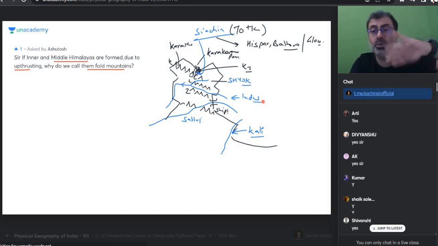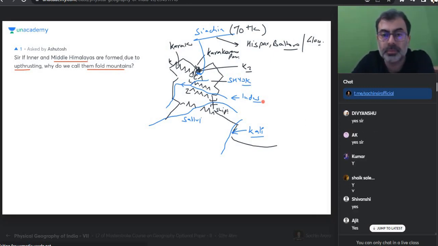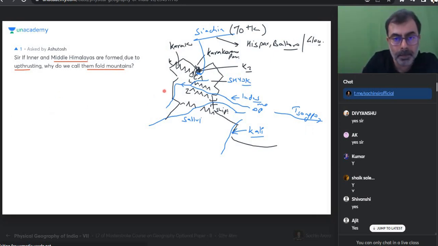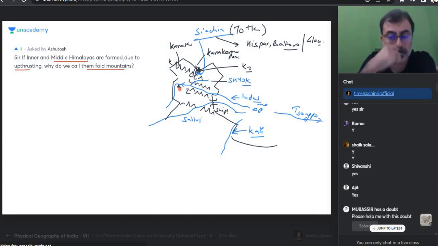People who are not getting it, now is the time to shift to the map of Jammu and Kashmir state or UT. So Jammu, Kashmir, Leh Ladakh, Himachal Pradesh state, Uttarakhand. If somebody has Orient Black Swan, can you put a pic also? I'll show you these rivers. And here is Lake Mansarovar, and near Lake Mansarovar Indus originates, Satluj originates, and this is Sangpo. Can anyone take a snapshot of the state map of Himachal Pradesh, Uttarakhand, and the UT of J&K and Ladakh? Orient Black Swan preferably. Thank you, Mubasir, for sharing this.